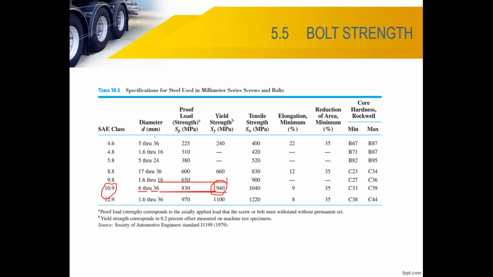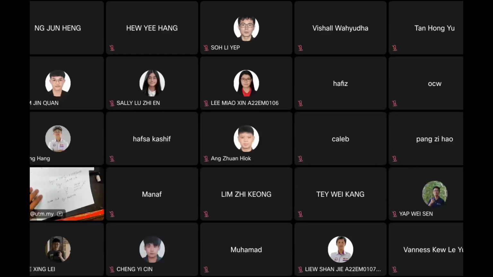So I would change to grade 10.9. If I want a better quality, I can use M10, and the SY value is 940 megapascal.